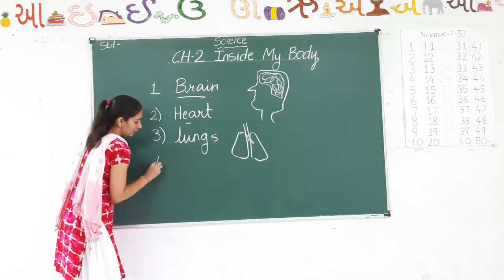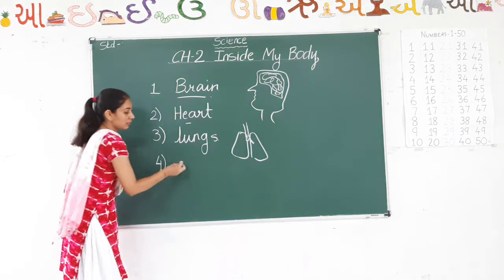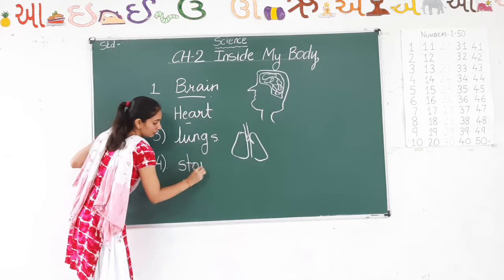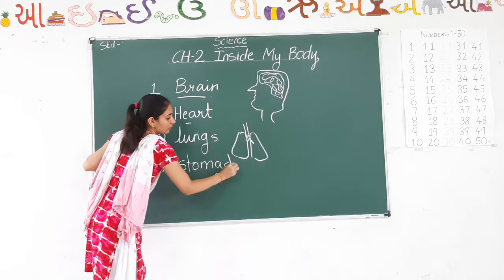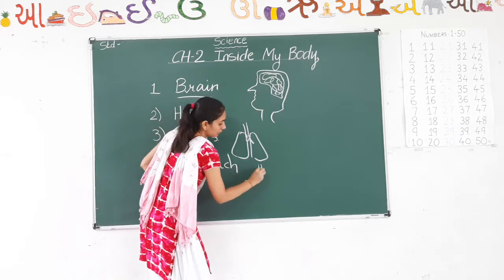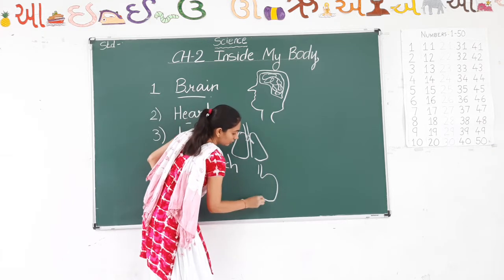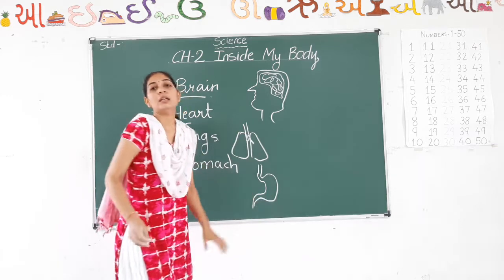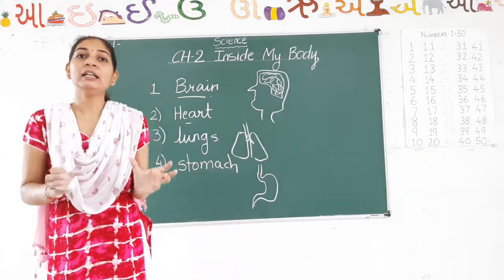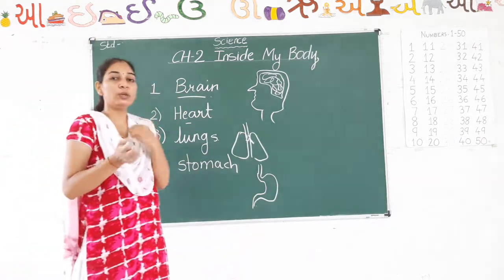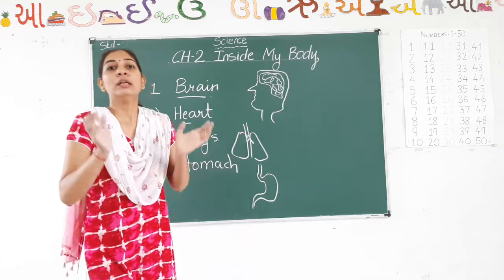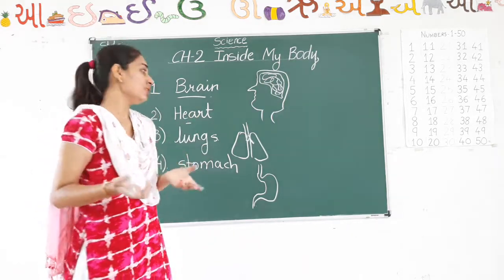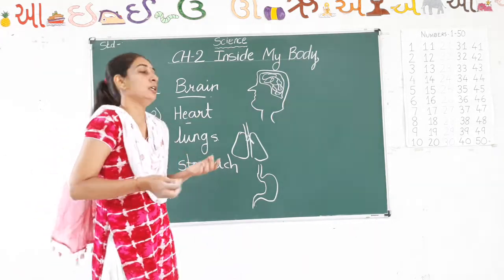Now the next organ is stomach. How is the stomach? See, it is somewhat like this. It is somewhat like a bag in which the food which you eat is stored. It helps you in digesting food.